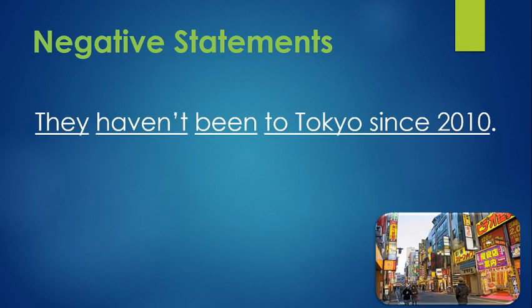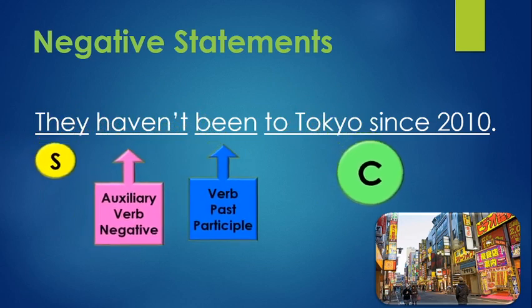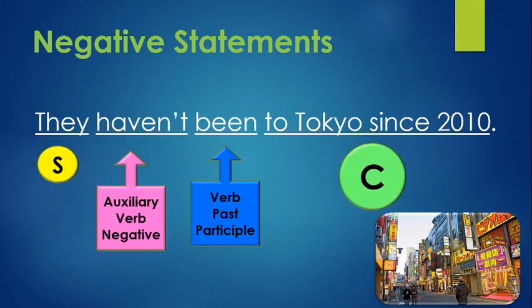In the negative form, we have: they haven't been to Tokyo since 2010. The subject, they, have not, the negative auxiliary verb, and been, the verb in past participle, and the complement, to Tokyo since 2010.